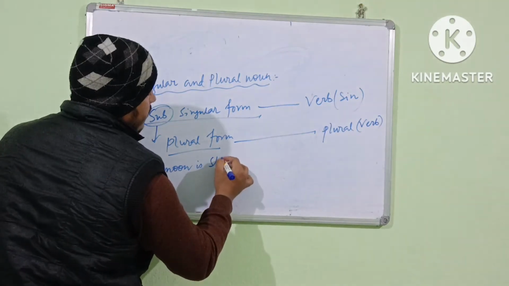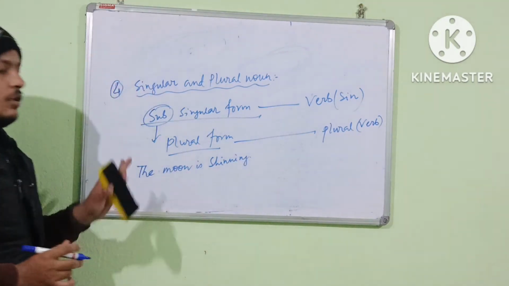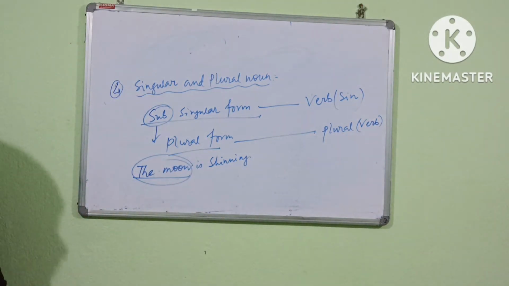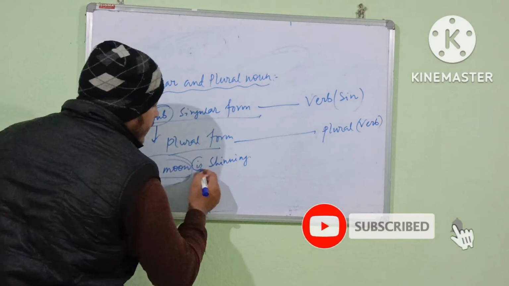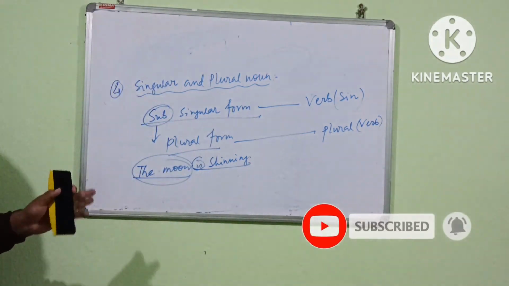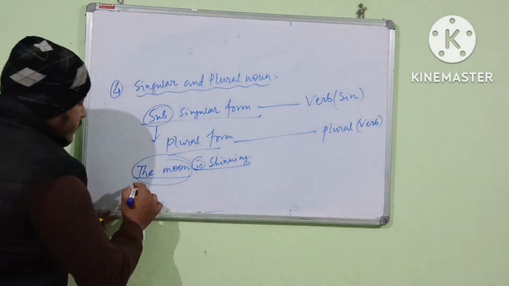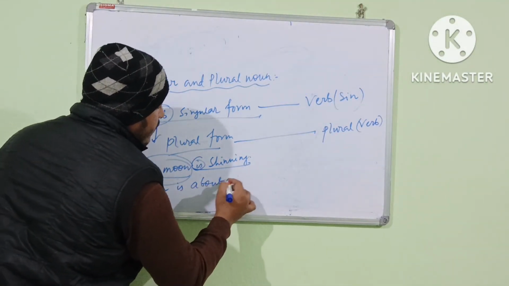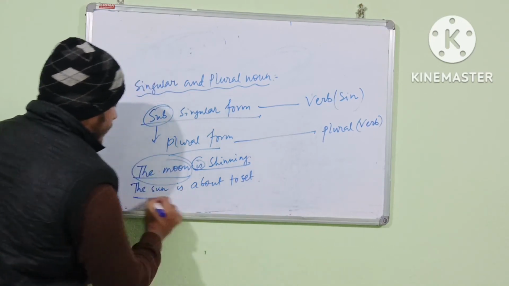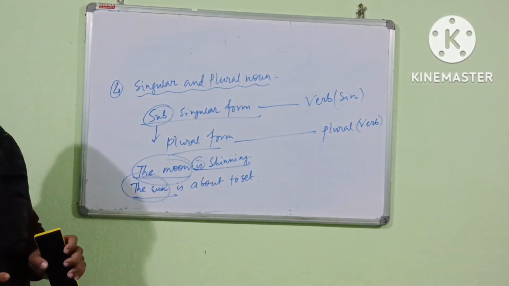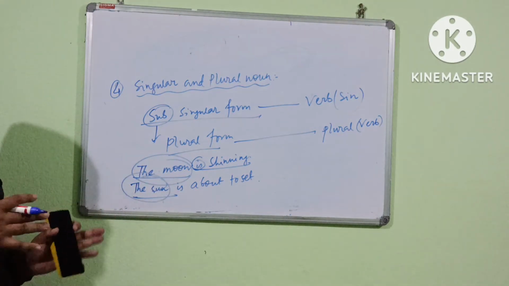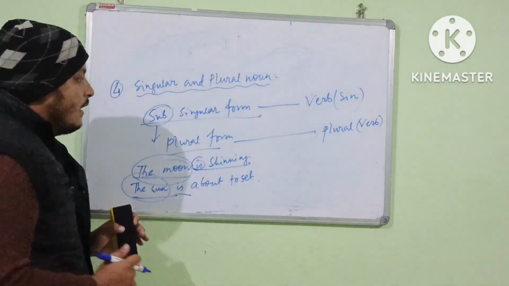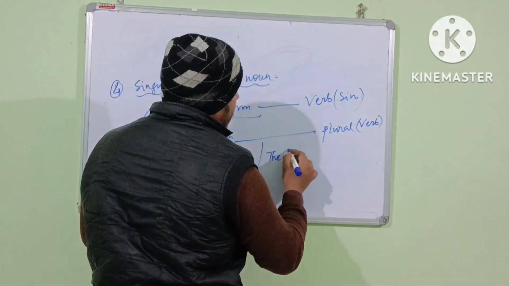is shining. The moon is shining. All right. The moon here you can see it is the singular noun. So we are using here is shining. So that is the singular form of verb. Like the sun is about to set. So the sun, that is also the singular noun. द सब्जेक्ट बोथ द मून एंड द सन क्या ये सिंगुलर फॉर्म में है, तो ये वर्ब जो है वो भी किसमें हुआ है, सिंगुलर फॉर्म में हुआ है।